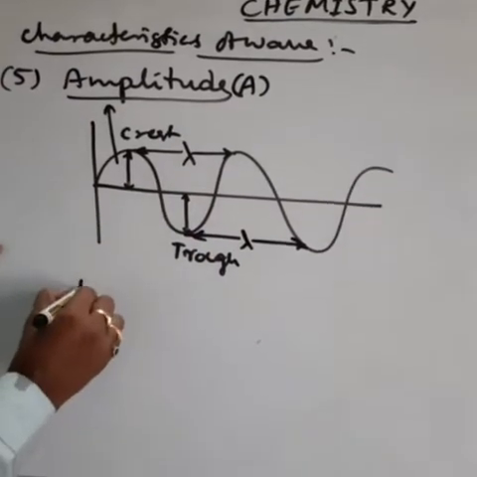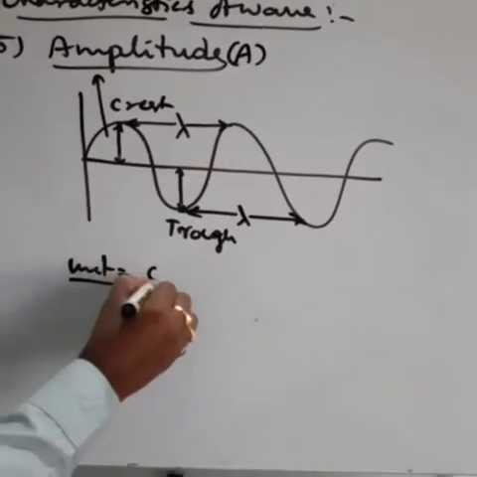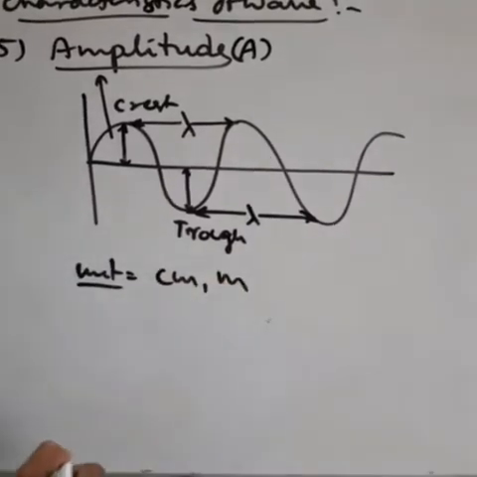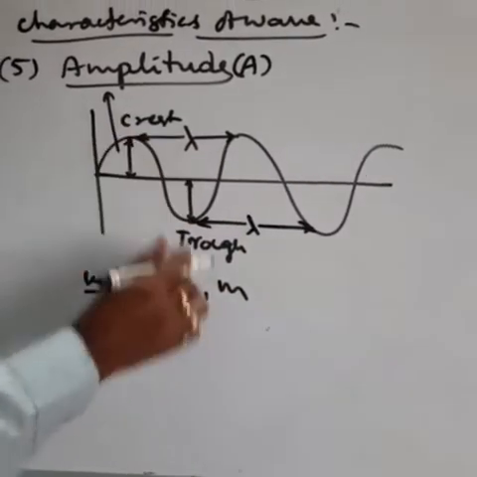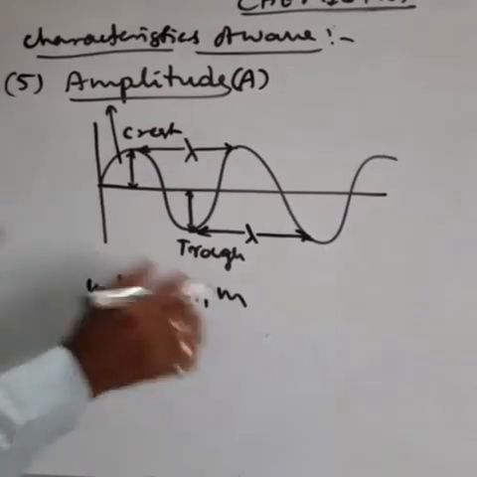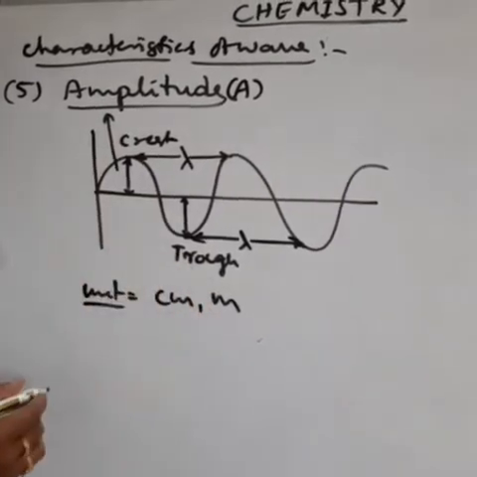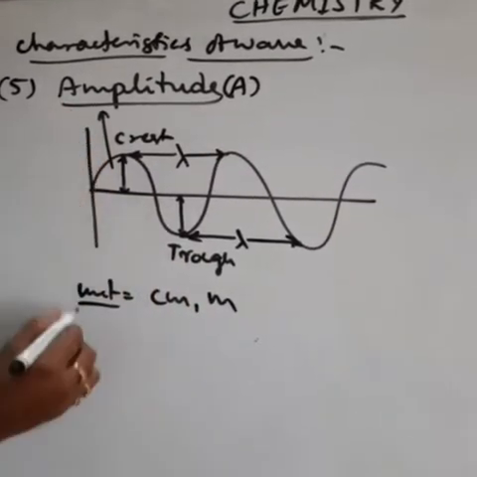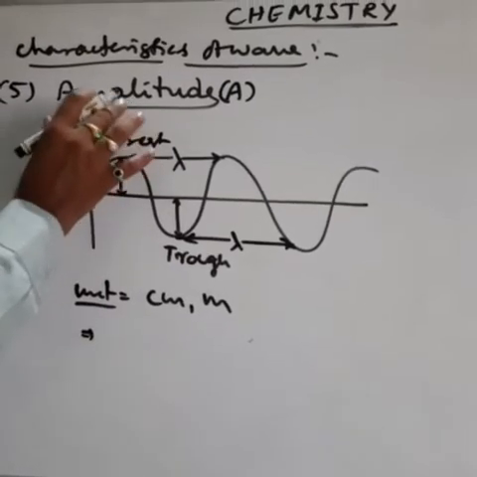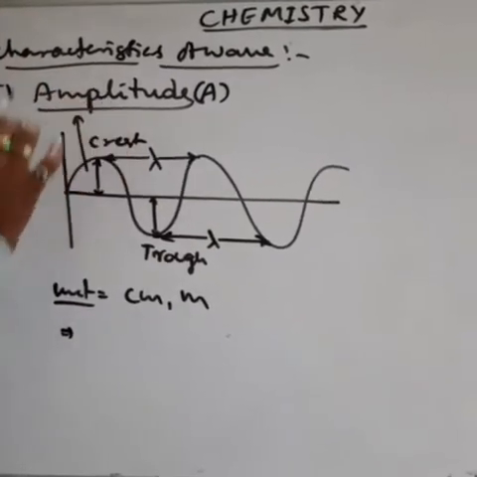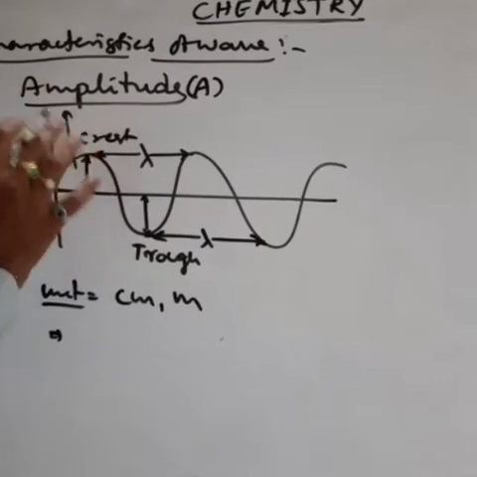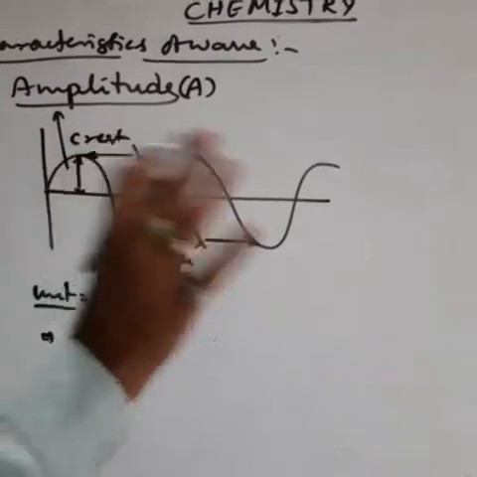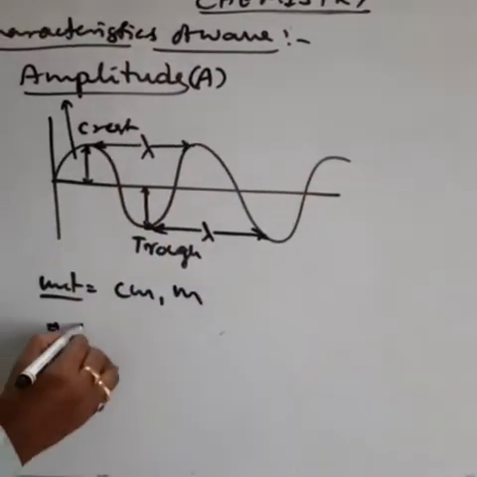So the units of amplitude are centimeter, meter, etc. This height is measured in centimeters and meters. That's why the units are centimeter and meters. Then what is the importance of the amplitude? What is the indication of the amplitude? Amplitude is used to measure the brightness or intensity of the light. So it indicates the brightness.